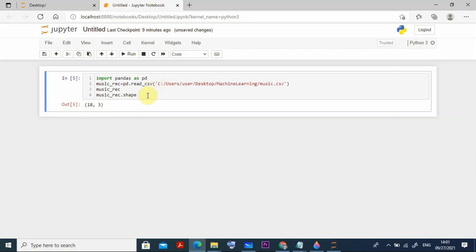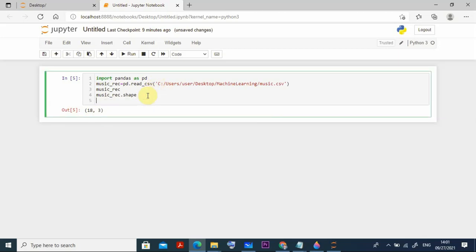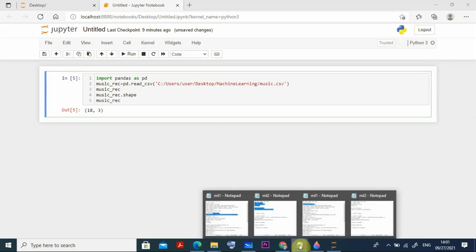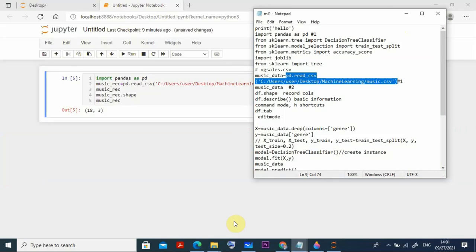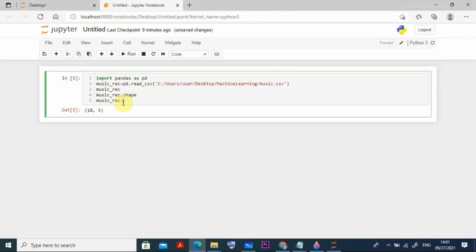Similarly, suppose I want to go for the music underscore recommendation and describe it. You can use the describe method, dot describe. Put it here and press Control Enter.